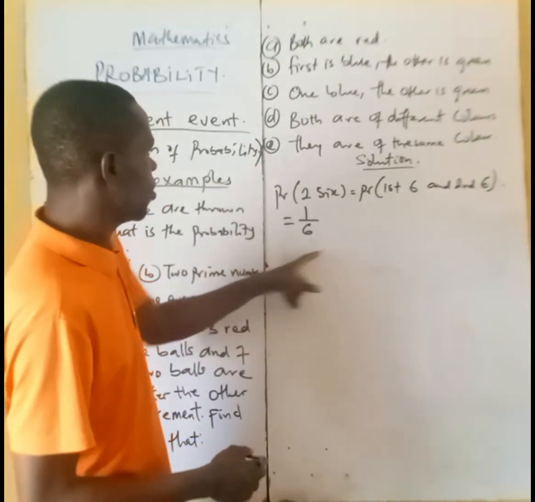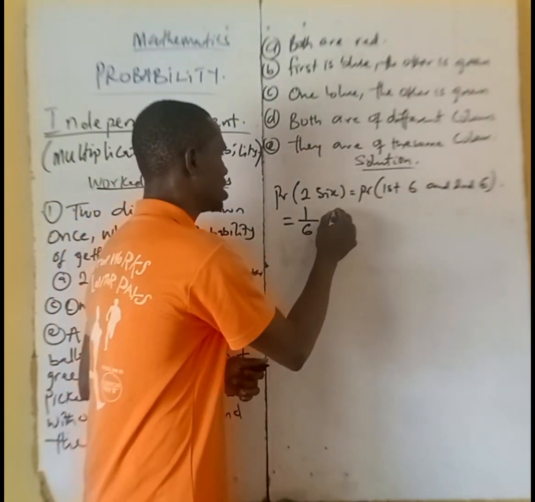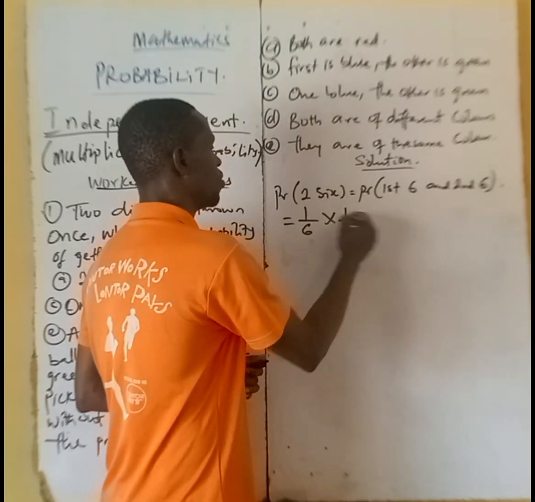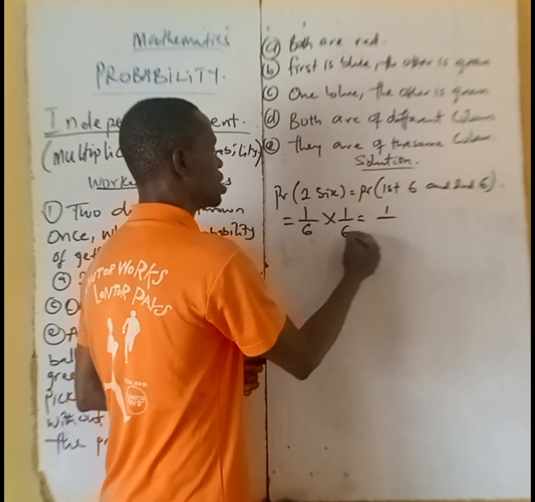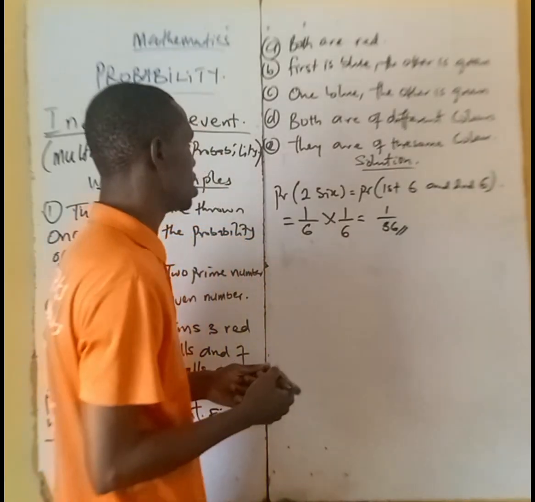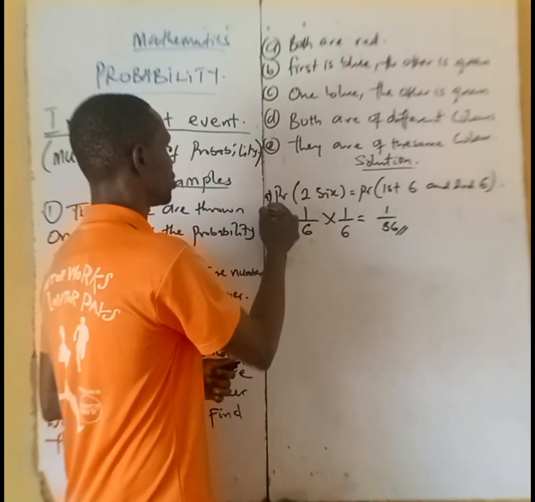So it means the first one is 6 and the second one is 6, which is also 1 over 6. And that will give us 1 times 1, 1. Then 6 times 6, that is 36. And that is the answer for A.